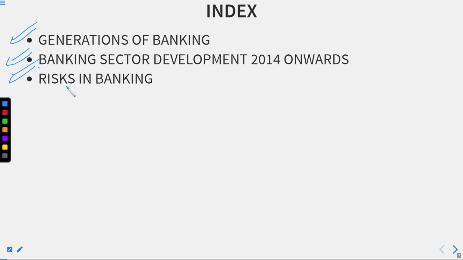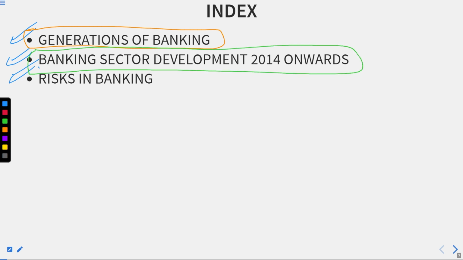So far, we have done the generations of banking. We had seen all the four generations and discussed them in detail. Thereafter, we are now left with the banking sector development 2014 onwards. Got it? And the risk in banking also.